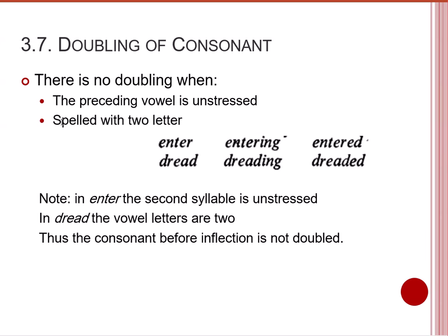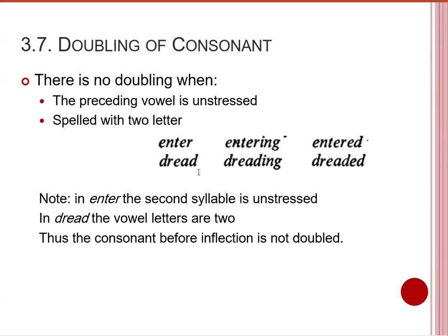So the second feature is met, actually, but the first feature is not met, because when you pronounce the word enter, the stress is on the first syllable, not the second syllable. So the second syllable is unstressed, and therefore the final consonant is not doubled with the addition of ing and ed. Same with the word dread.